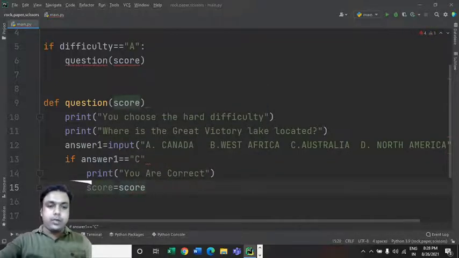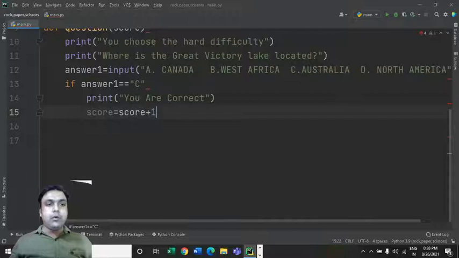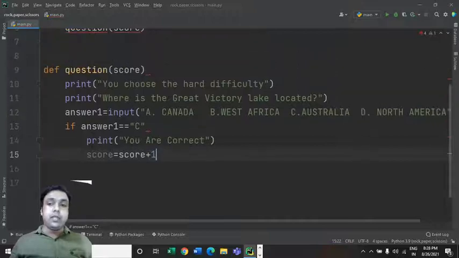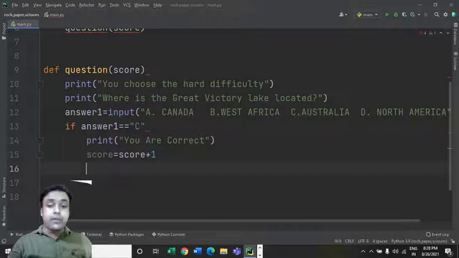So that's how we can increase the score, plus 1. Okay, so that's the control statement you can use for checking whether the user has answered the question correctly or not. Now let's define the else part. If the input which the user has provided doesn't satisfy this condition, then what should happen?